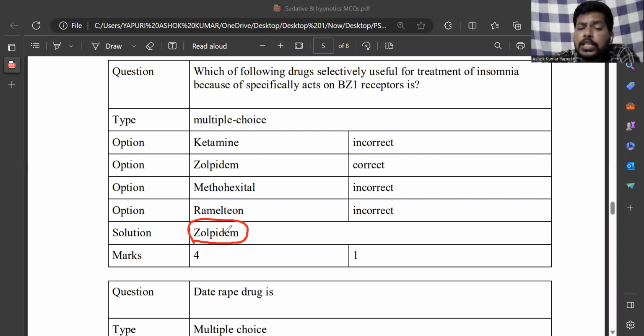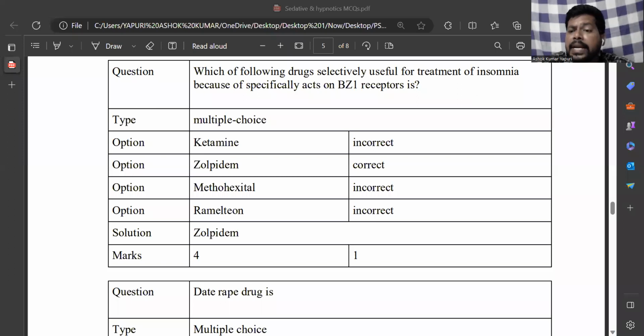This zolpidem specifically agonizes BZ1 receptors and induces the sedation only. But benzodiazepines like diazepam and other drugs can induce the sedation, they can induce the amnesia, loss of memory, they cause unconsciousness also. But if a person requires only sedation, the drug of choice is the selective benzodiazepine 1 receptor agonist, zolpidem. That is zolpidem.